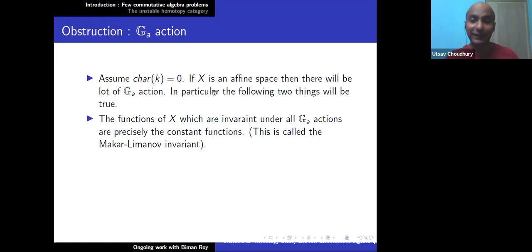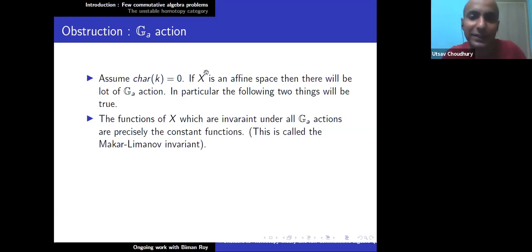So if X is an affine space, one is that the functions on X which are invariant under all G_a actions are precisely the constant functions. What is the meaning of this? If I contract all the orbits of all the G_a actions, then the space should be the same as a point.